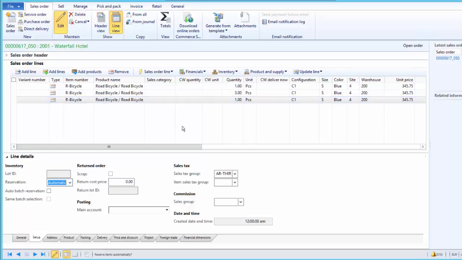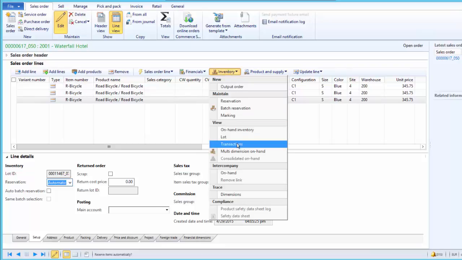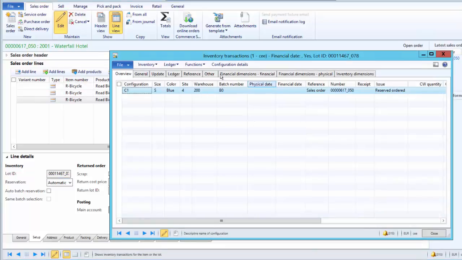save the line. Now it will reserve from the batch number B0 because that is the lowest alphanumeric batch number, but the oldest purchase receipt is B3. So if we make it date control sensitive, it will reserve from B3, but since there is no date control, it will pick up the lowest alphanumeric number. Once there is no physical inventory available, the system will start reserving against the ordered inventory, that is the expected receipt.